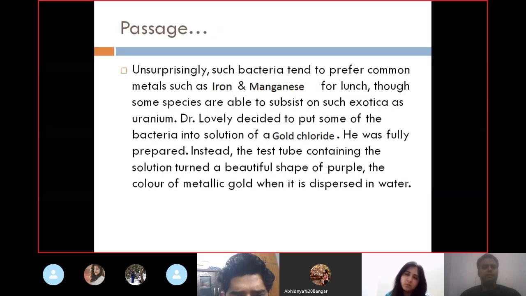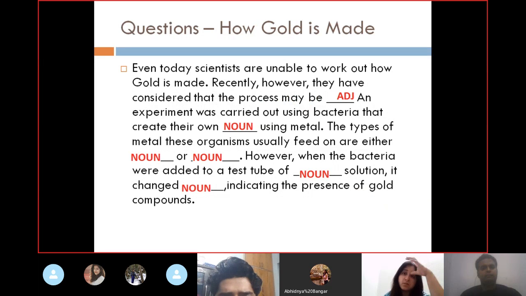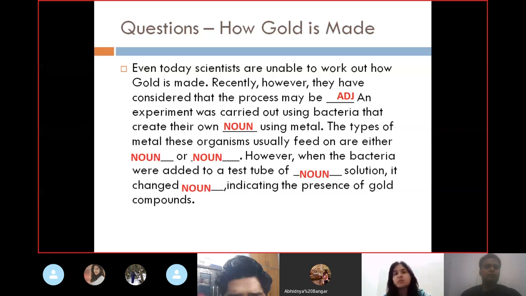Unsurprisingly, such bacteria tend to prefer common metals such as iron and manganese for lunch. So these bacteria eat, they get fed by, as you can see in the question also. The types of metal these organisms usually feed on are either noun or noun. There are two nouns together.